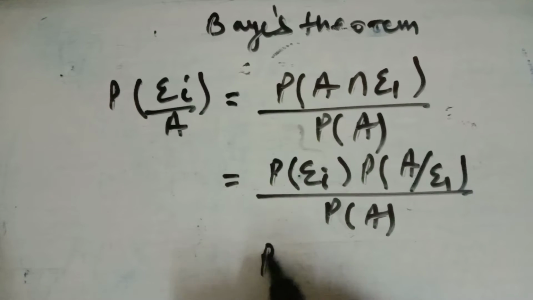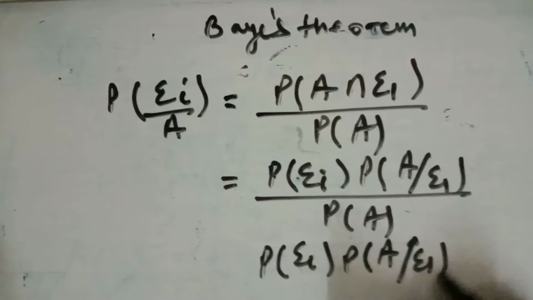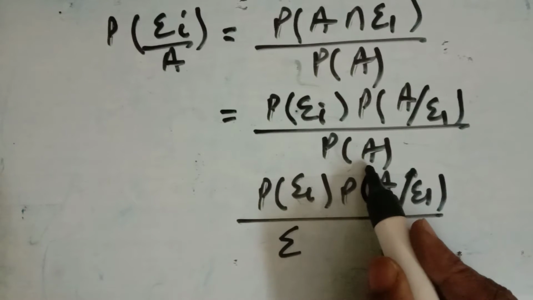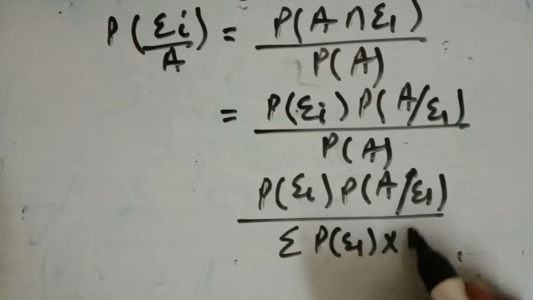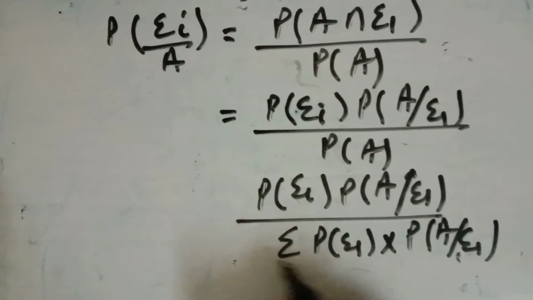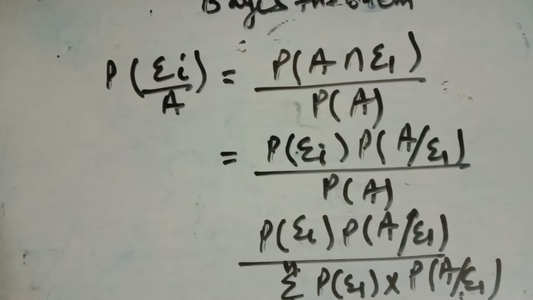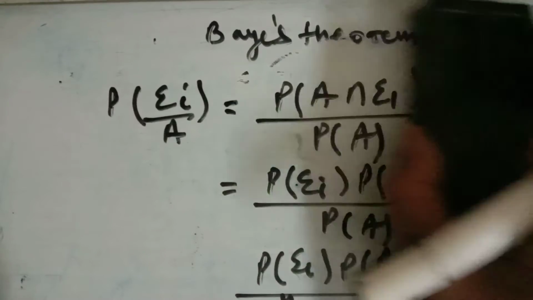Now it will be probability of Ei into probability of A upon Ei, upon the summation of, this is the event of the total sample space, probability of Ei into probability of A upon Ei from i=1 to n, by using the sum result of the theorem of total probability. So this is the formula for the Bayes theorem. Now this will become easy if we do some examples based on the Bayes theorem.